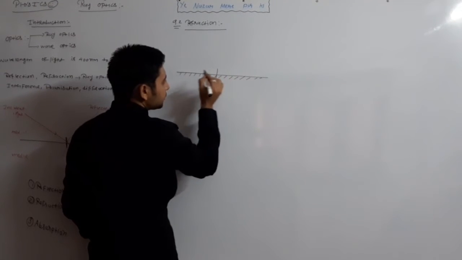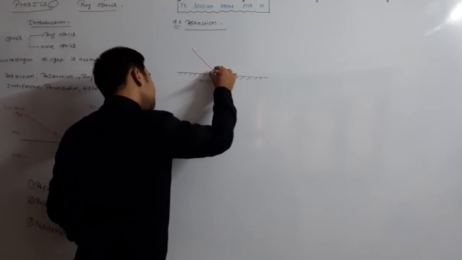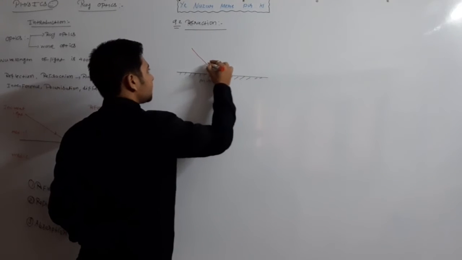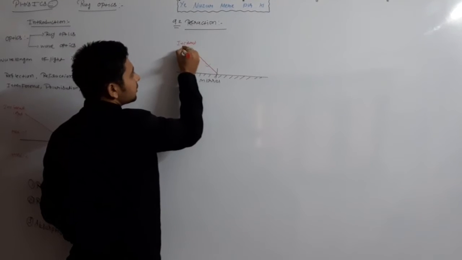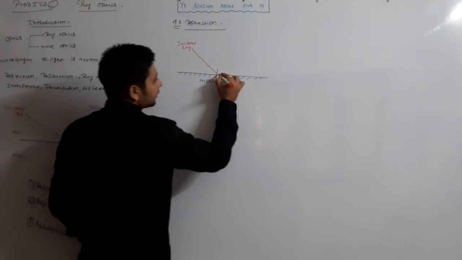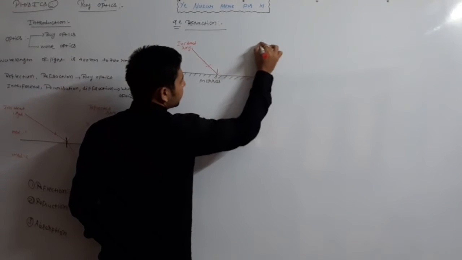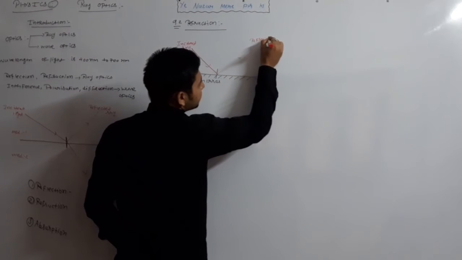This is the normal to the surface. If a ray of light is incident on the mirror, this is the incident ray, and it is reflected back into the same medium, this is the reflected ray.